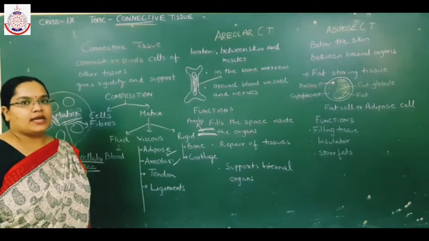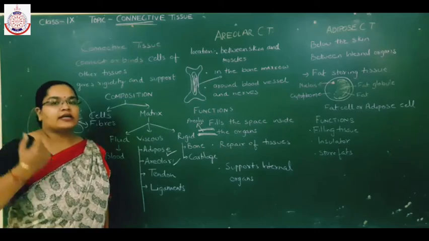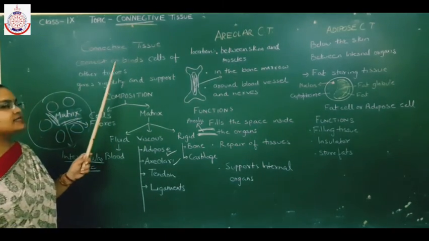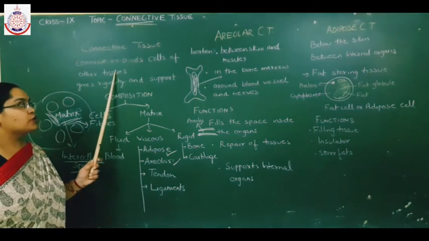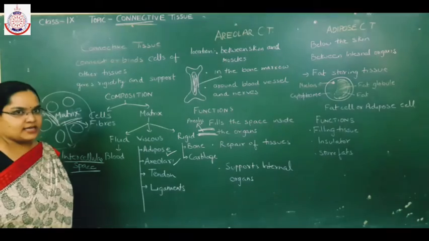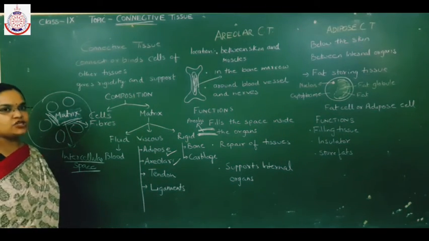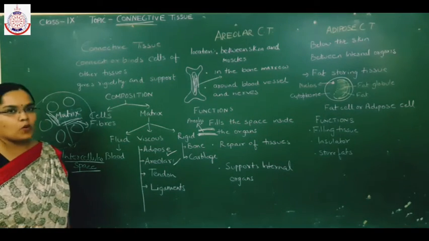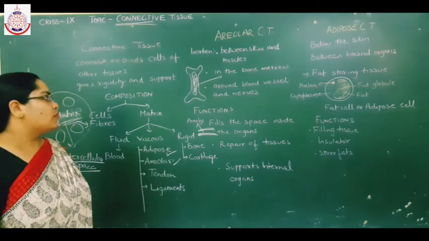Today we are going to start with another animal tissue, that is connective tissue. As the name indicates, connective means to connect. So this tissue connects or binds the cells of other tissues present in the body, and it provides rigidity, support and strength to the other tissues present in the body.